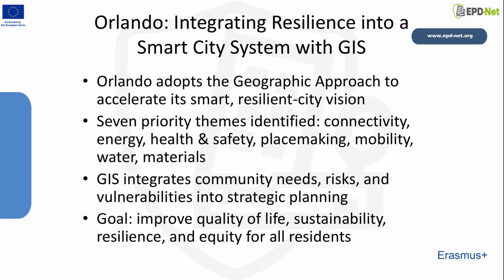Our first case study begins with the city of Orlando, a community advancing a smart and resilient city vision. Orlando has embraced the geographic approach, using location intelligence, community data, and spatial analysis to guide decisions that strengthen both innovation and resilience. Through extensive engagement with residents and stakeholders, the city identified 7 priority themes: connectivity, energy, health and safety, placemaking, mobility, water, and materials. These priorities not only shape Orlando's smart city roadmap but also provide the structure for building long-term resilience across neighborhoods.